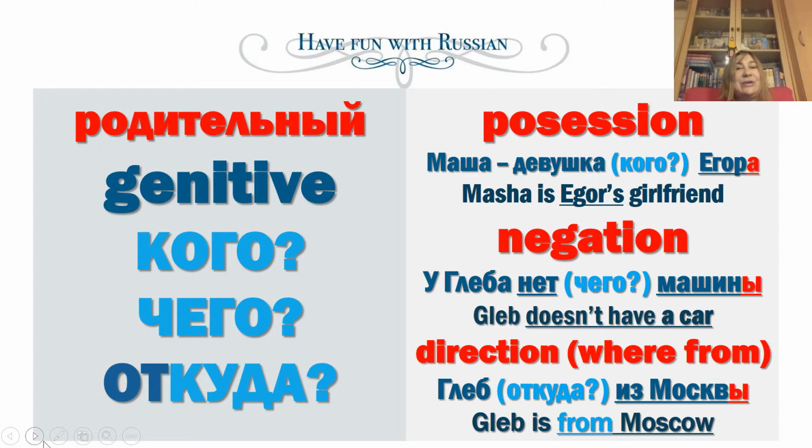Егора, а не Глеба или Дмитрия. Masha is Yegor's girlfriend. У Егора есть друг Глеб из Москвы, у которого нет машины. Yegor has a friend Gleb who comes from Moscow and who doesn't have a car.